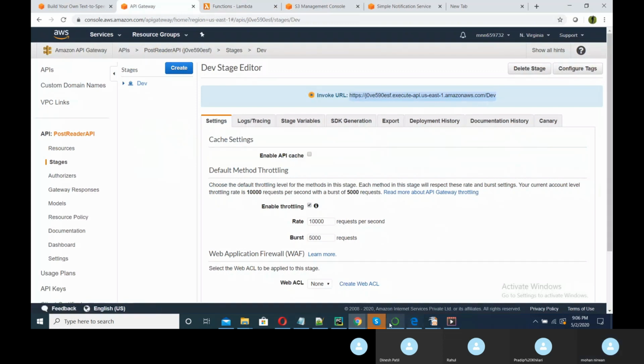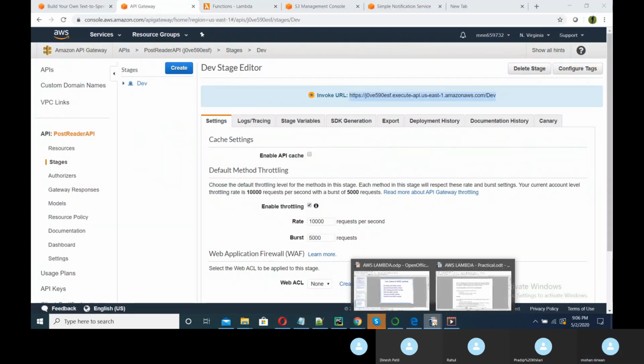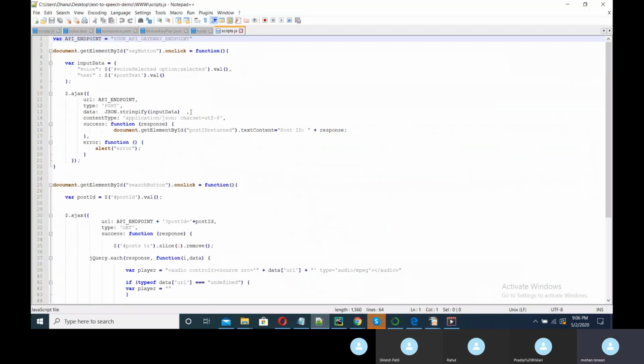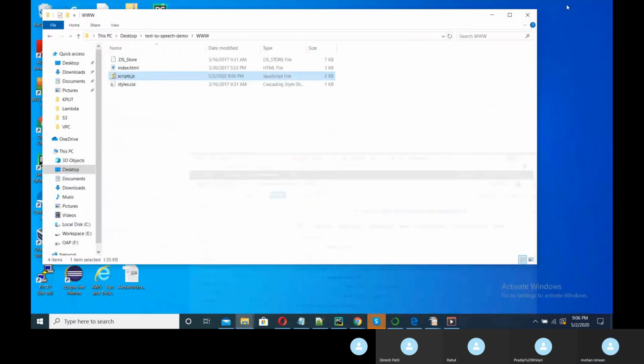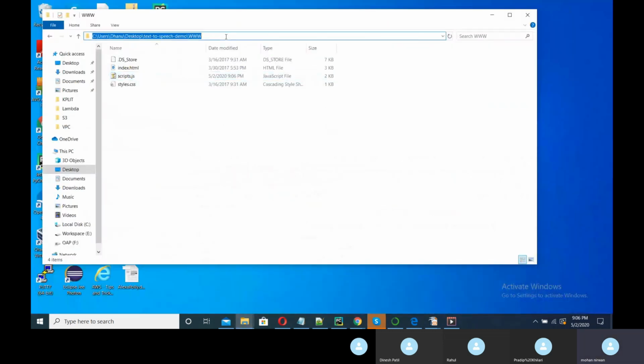Copy. Save. Fine, so that is here. Now I will copy this particular part.